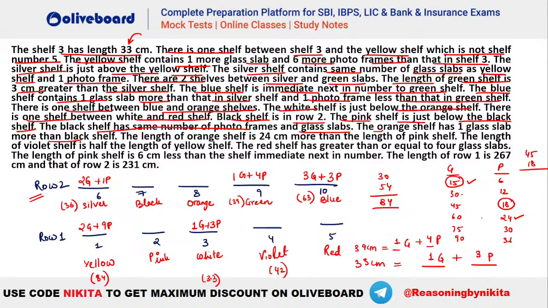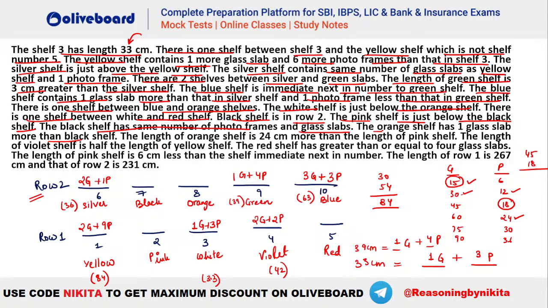Can we have 15 plus something giving us 42, that is 27? No, we do not have. So it has to be 30 plus 12. That means it has to be 2g plus 2p. So violet is 2g plus 2p, equal to 42, 30 and 12.